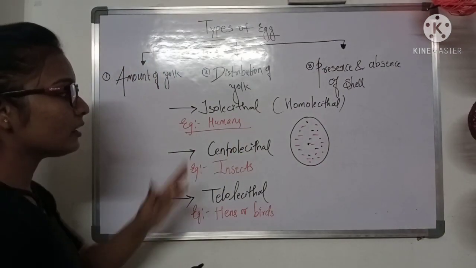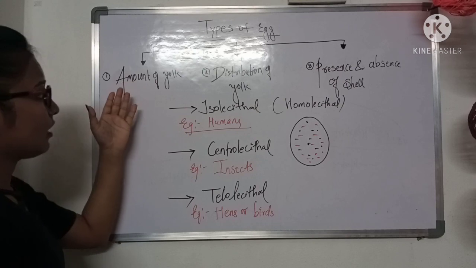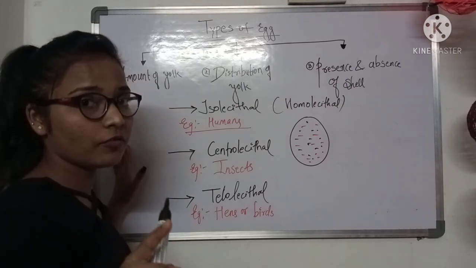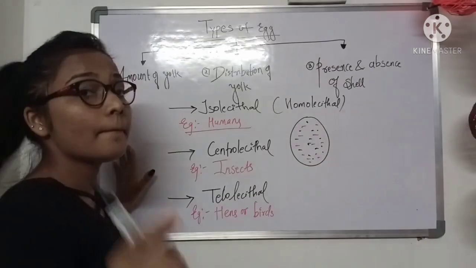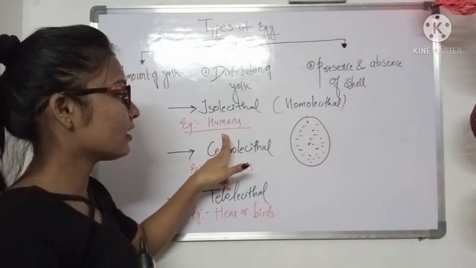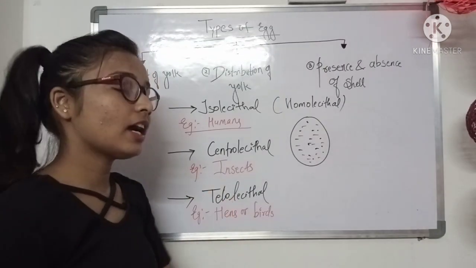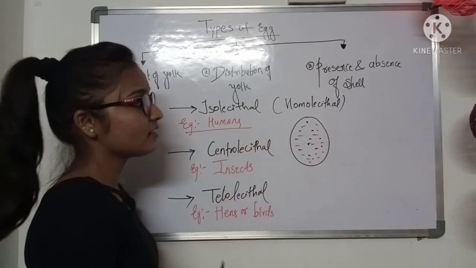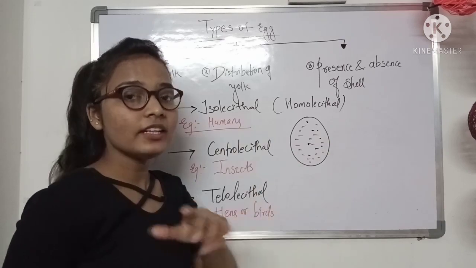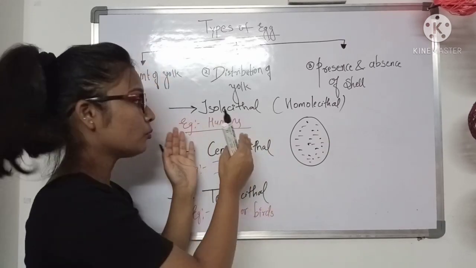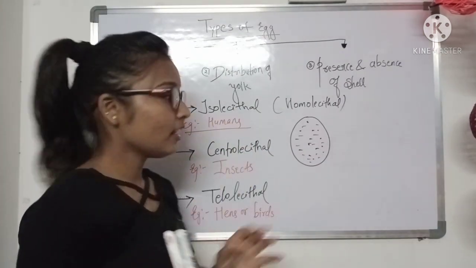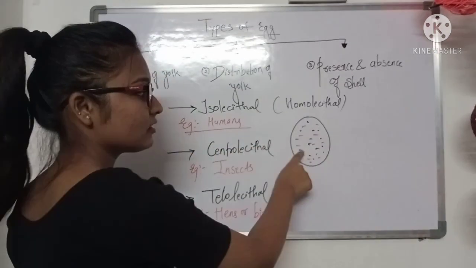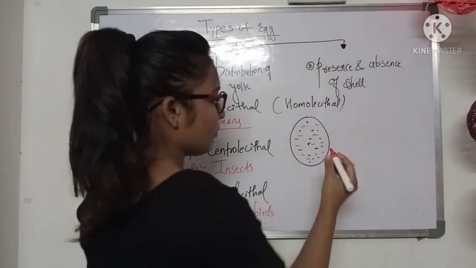As we saw in the amount of yolk, the example of human was microlecythal. So the human egg is microlecythal, which means the amount of yolk is less, and it is isolecythal, that is the yolk is uniformly distributed. The amount of yolk is less and it is distributed uniformly or equally.